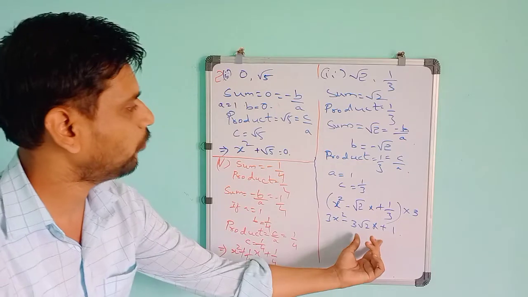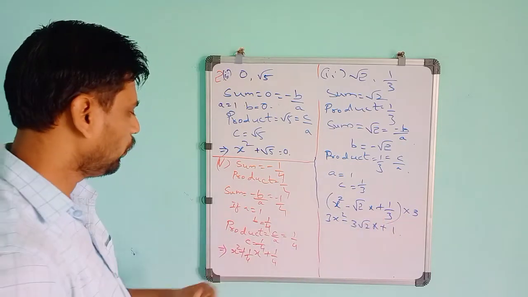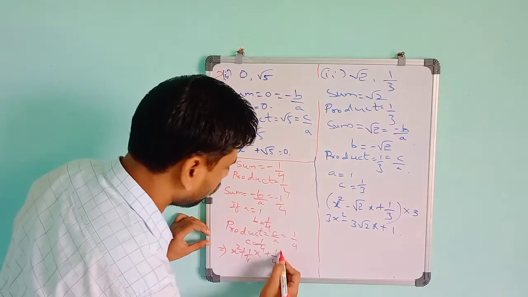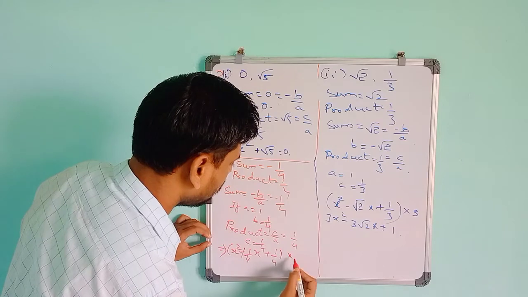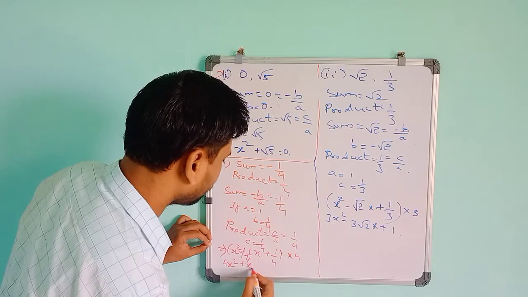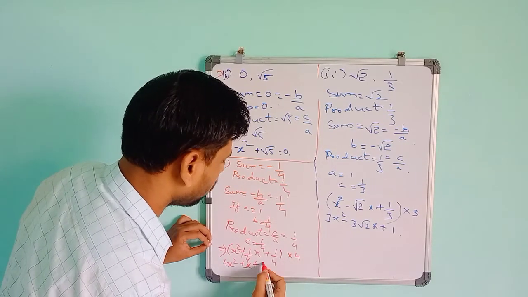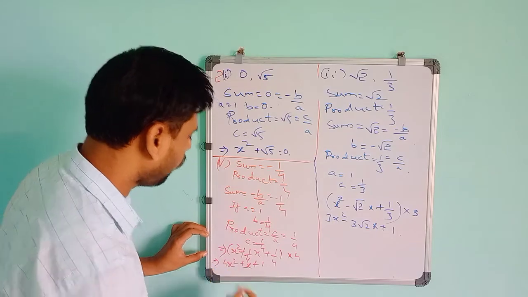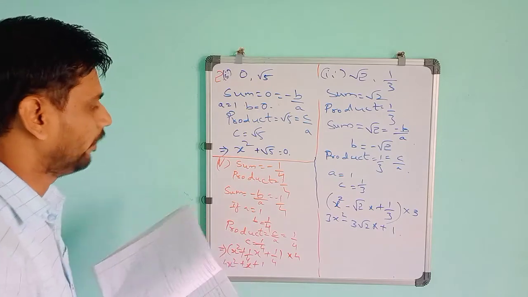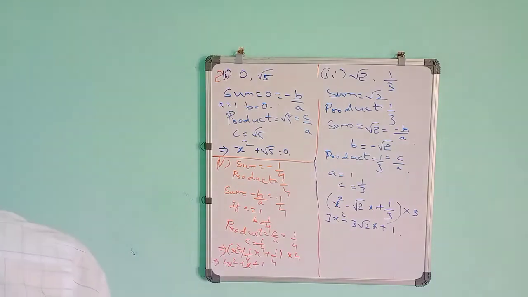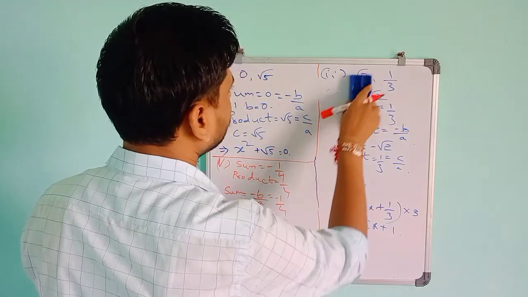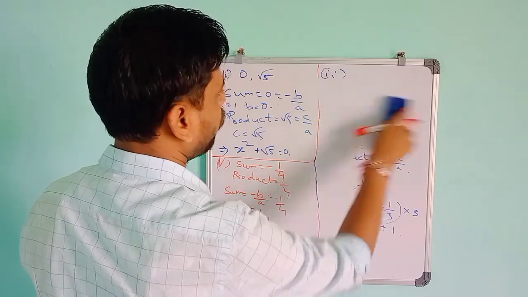So here only one term was in the fraction, but here two are there. So you have to multiply by the denominator number. So multiply it by 4. So you will get x square plus x, 4 into 4, 1, so the final answer will be 4x square plus x plus 1. 4x square plus x plus 1. Like that, sixth problem. Only you have to take the a value as one only.